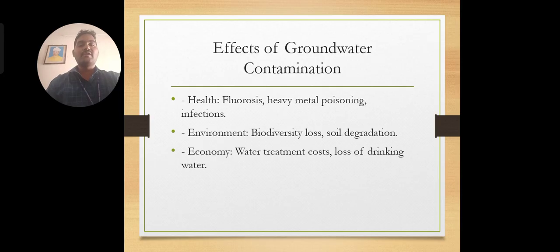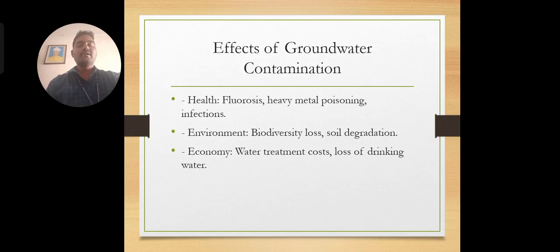Coming to the next one, the effects of groundwater contamination. If groundwater is affected, we get fluorosis, as in Nalgonda, and heavy metal poisoning infections take place. We generally discuss blood infection or fluorosis. What is the reason? If you drink contaminated water, automatically we get blood contamination, because in the blood most of the content is water.